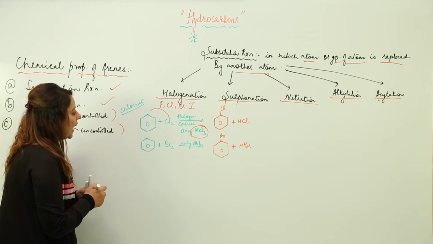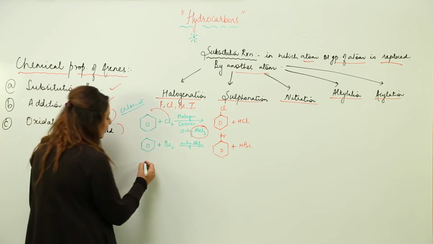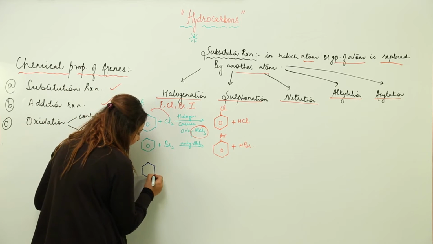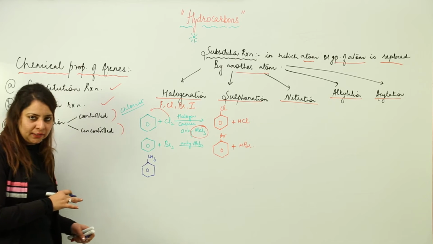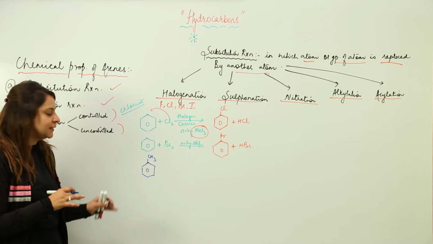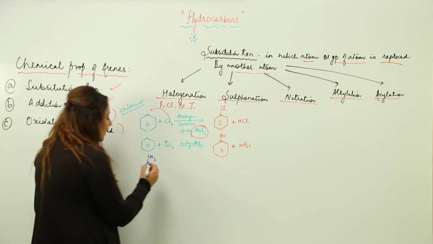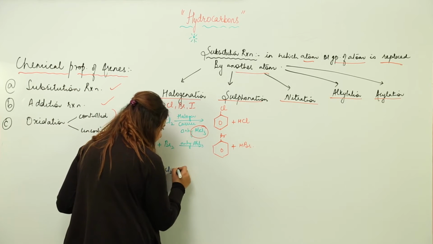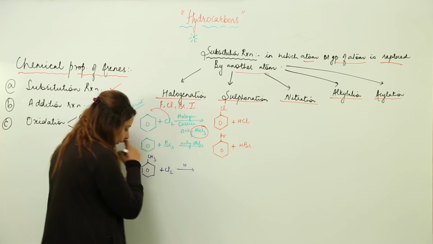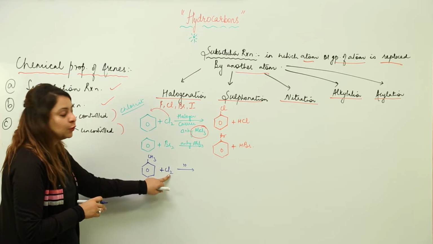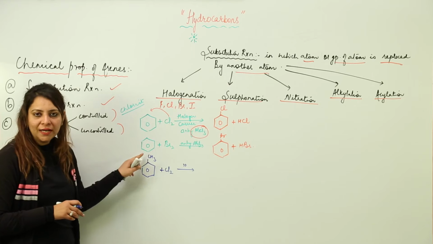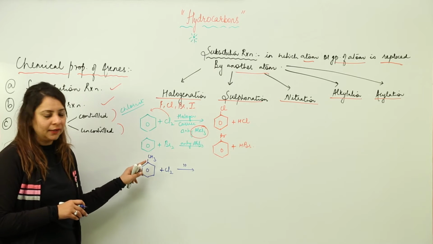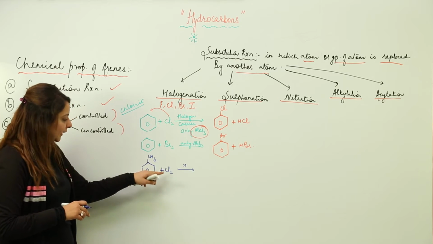Now suppose something is already attached to the benzene ring, let's take toluene. Some side chain is already present, and then you add chlorine, again with the halogen carrier. Where does the chlorine get attached? We see whether this group is ortho-directing, meta-directing or para-directing.